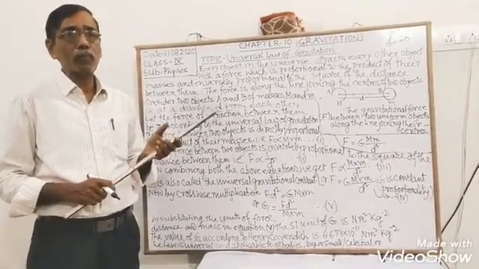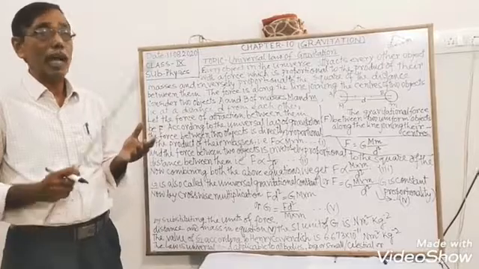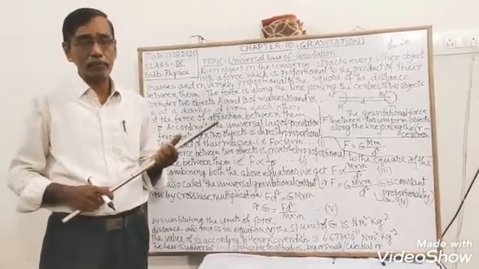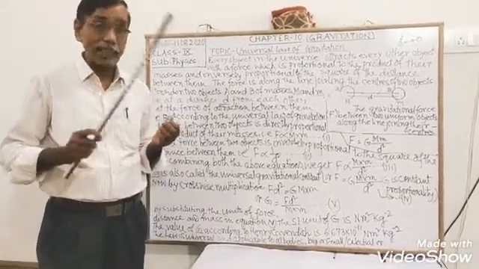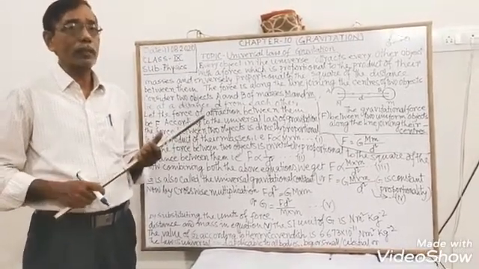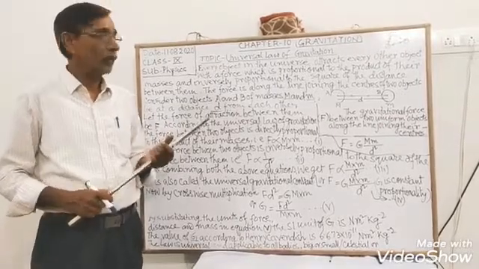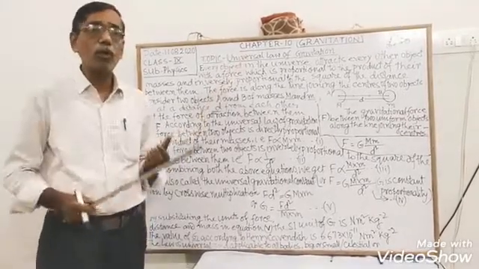These phenomena, whatever happens in our daily life, are already explained in detail. Today, I shall discuss the universal law of gravitation.